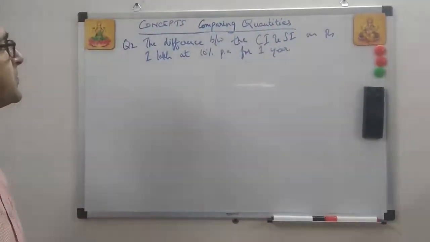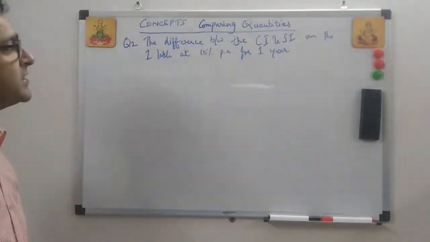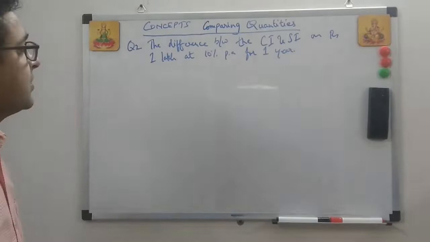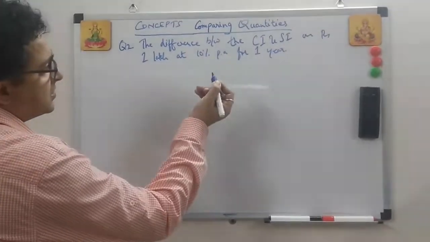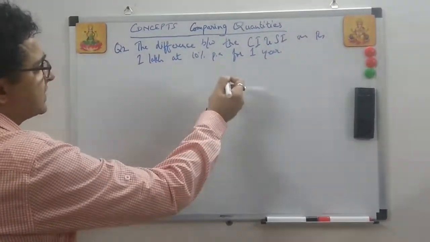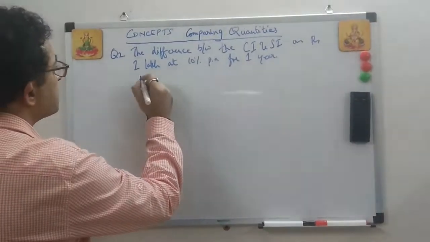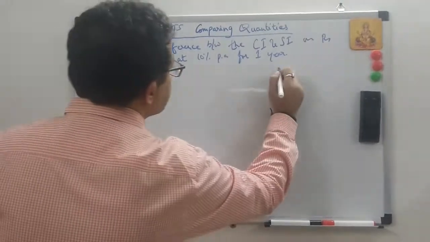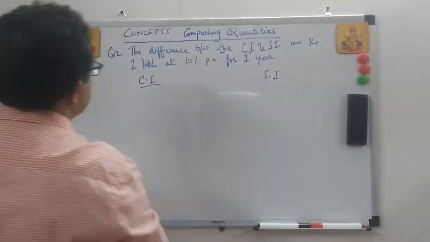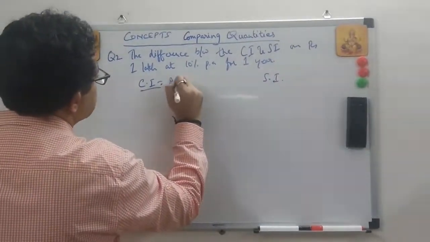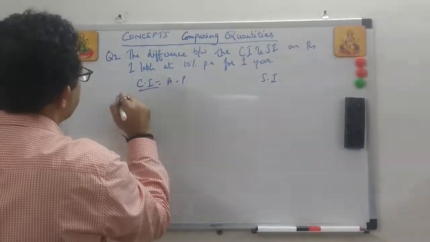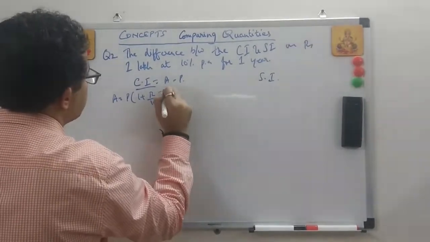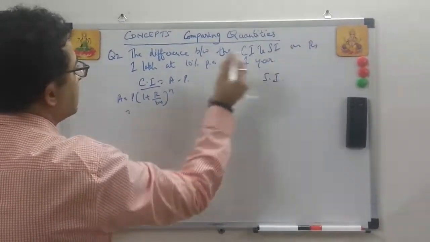Okay, the difference between the compound interest and simple interest on rupees 1 lakh at 10% per annum for 1 year. So it is a self-explanatory question. We just have to calculate compound interest and simple interest. Let's take the compound interest first and then simple interest. Compound interest is equal to amount minus principal. So every time we will need the amount, which will be principal into 1 plus r upon 100 to the power n. Here it is 1 lakh.